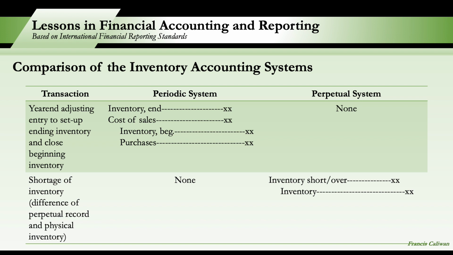Okay? Now, for shortage of inventory or overage of inventory, so difference of the perpetual record and the physical inventory. Naka-perpetual tayo pero nag-count pa din as internal control to check whether the balance of the inventory control account is correct. So, nag-count. And then merong difference. So, we record this entry in the perpetual system with debit inventory short or over if there is shortage and we credit inventory. And if there is overage, we debit inventory and we credit inventory short or over.